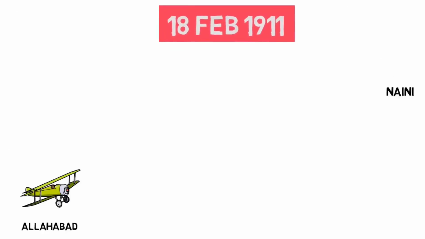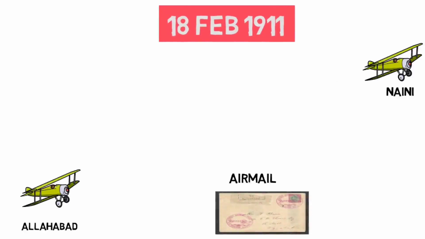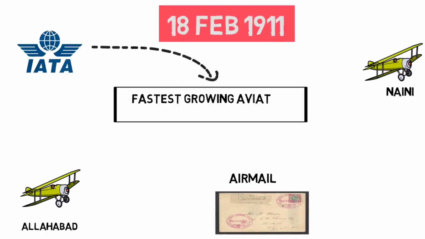18th of February 1911. This is a historic date in Indian civil aviation history. On this very date, the first commercial flight of India took place. It took place from Allahabad to Naini. It was an air mail carrying letters and postcards. This was the very beginning of Indian civil aviation history. As per a report of IATA, we are the fastest growing aviation market in the world.